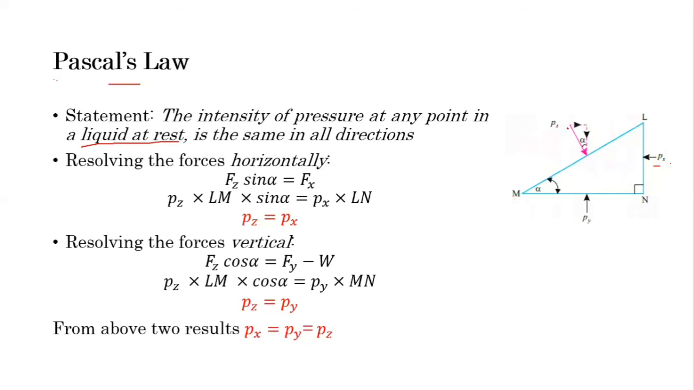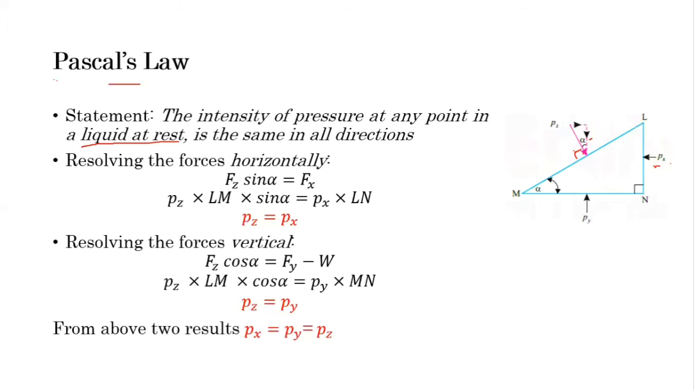We have taken it at some inclination because, as per the definition, pressure always acts perpendicular to the surface in contact. Let's consider the inclination with the vertical to be alpha, and according to the geometry, this angle will also be alpha. What we are going to prove is that the intensity of pressure at any point is the same in all directions. So we have taken the intensities of pressure as Px, Py and Pz.